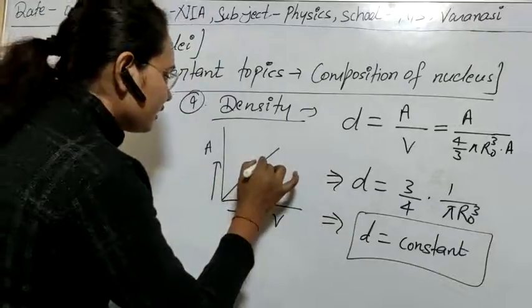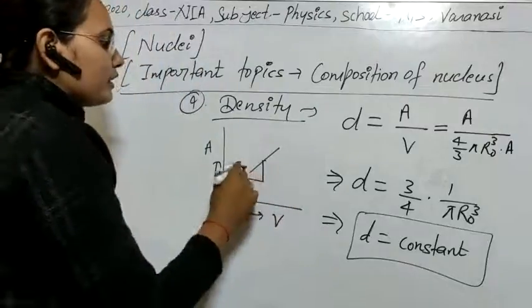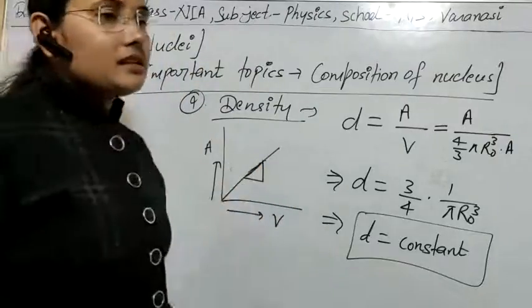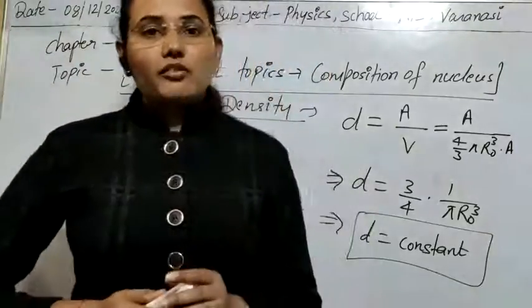If you take the slope of this, the slope will represent the density, and you can see that the density is always constant for any slope that we take.